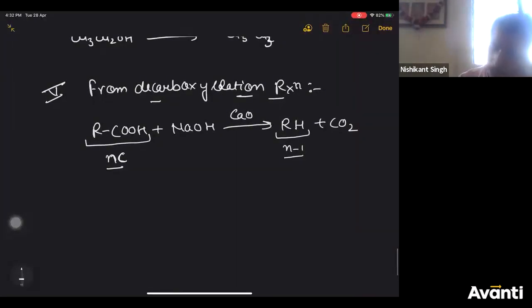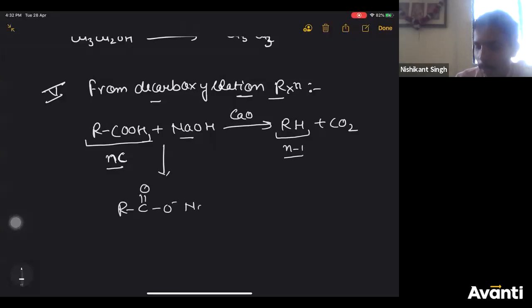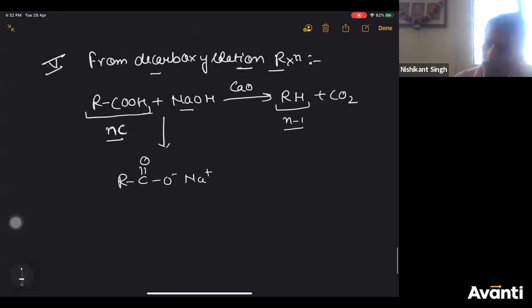Now, if you see this, this is also easy. First, acid plus base gives you salt, RCOO minus Na plus. Water is also released. So what happens is O minus, carbon should be positive, so this bond should break like this. So you'll get R minus. R minus means a carbanion is formed as intermediate.